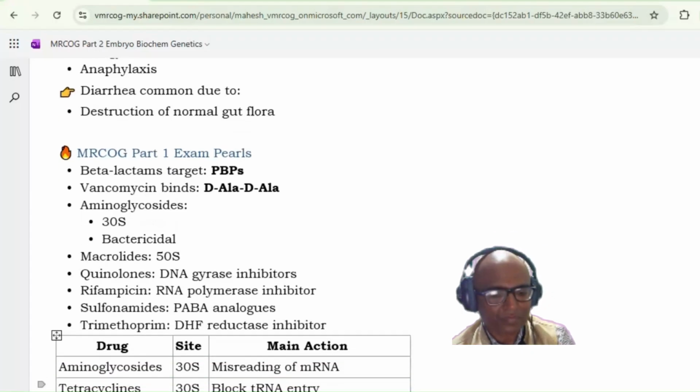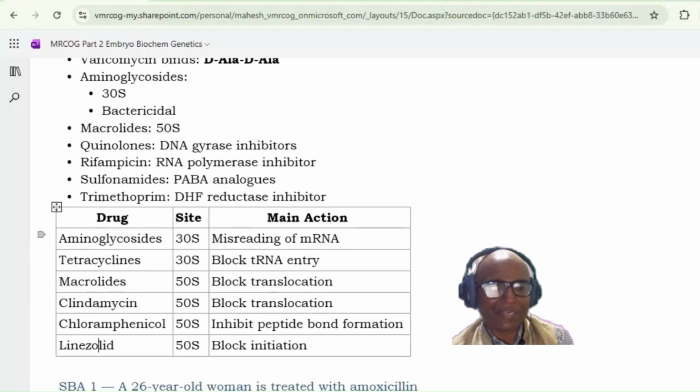So the same thing is given here. Aminoglycosides, 30S, cause misreading of the mRNA. Tetracyclines, 30S subunit, block tRNA entry. Macrolides, 50S subunit, block translation. Clindamycin, 50S subunit, block translation. Then chloramphenicol, 50S subunit, inhibits peptide bond formation. Then linezolid blocks initiation, 50S subunit. So these are the antibiotics acting on 30S and 50S subunit that you should remember.